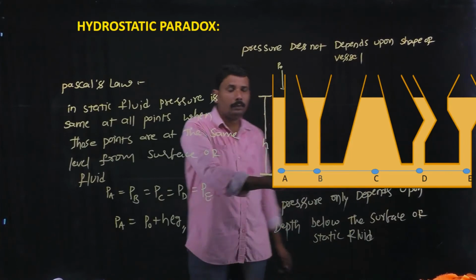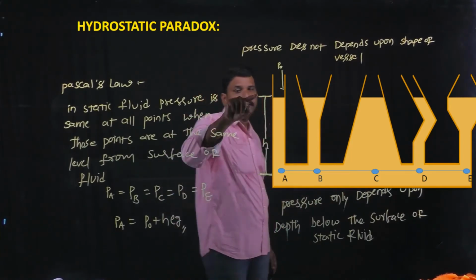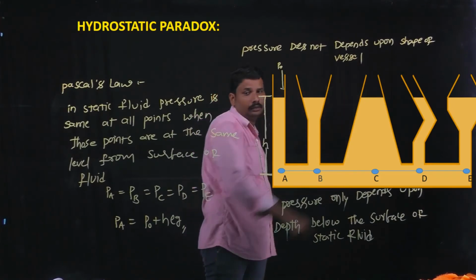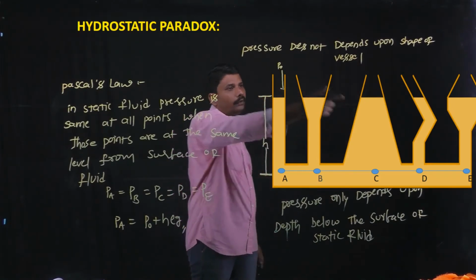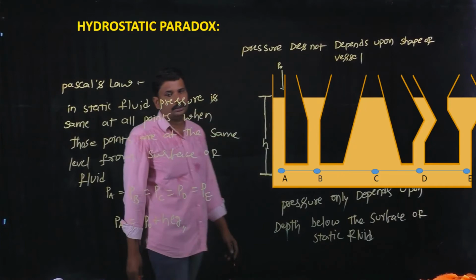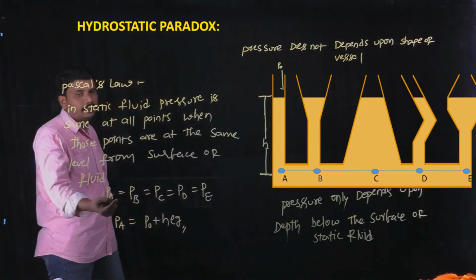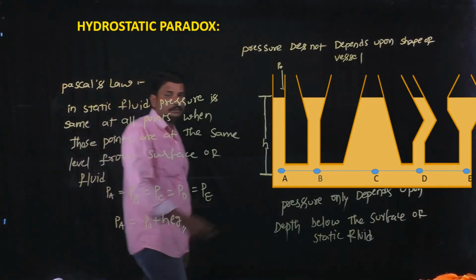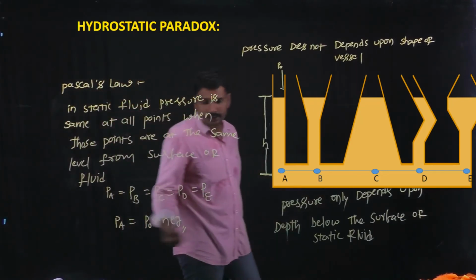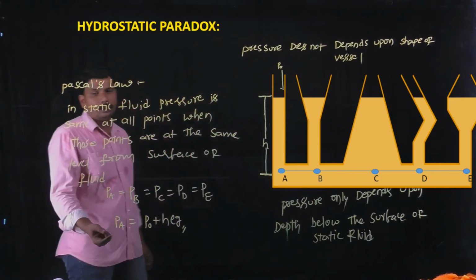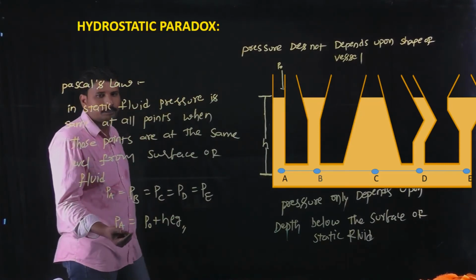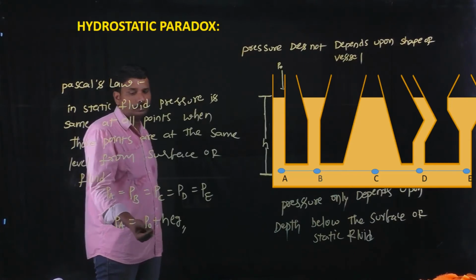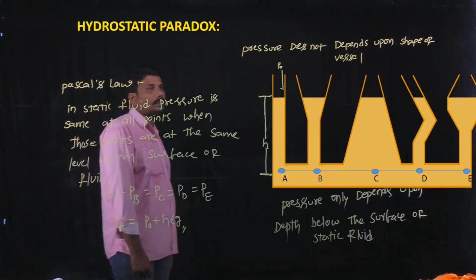Here the depth of all points is the same. It is H from the surface of all static fluids of different vessels. That's why the pressure is the same at all points, and the actual pressure at each and every point, PA or PB or PC or PD or PE, is equal to P naught plus H rho G.